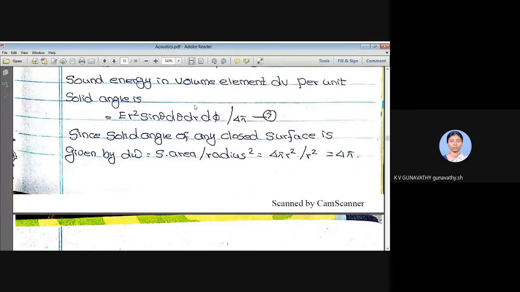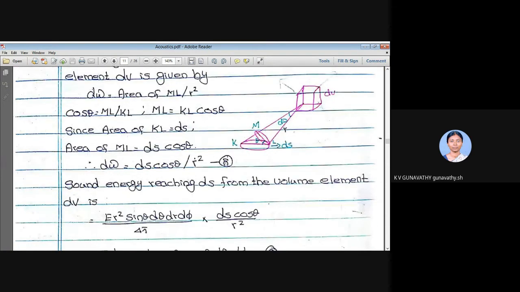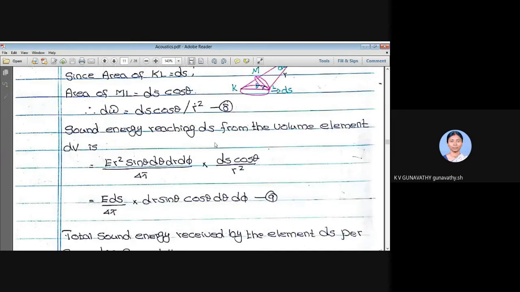For d omega amount of solid angle, the energy radiated from dV will be equation 7 into d omega, where d omega is given by equation number 8. So the sound energy reaching ds from the volume element dV is this energy per unit solid angle times the solid angle subtended by the surface area at the volume element. Let us rearrange the terms.